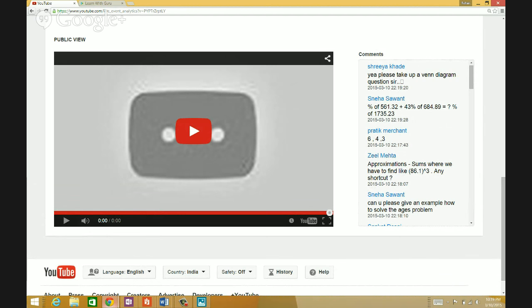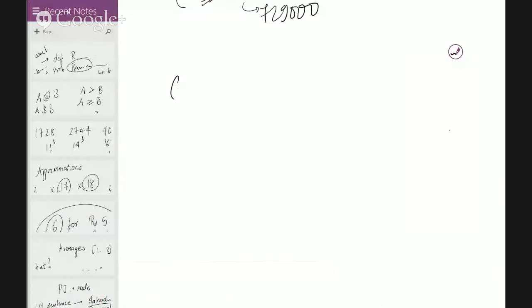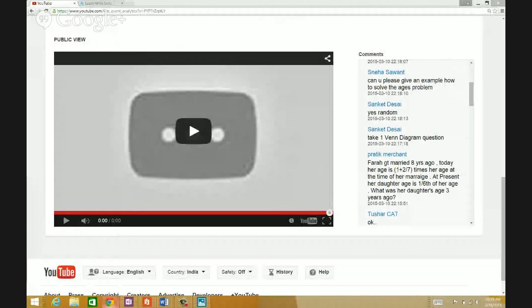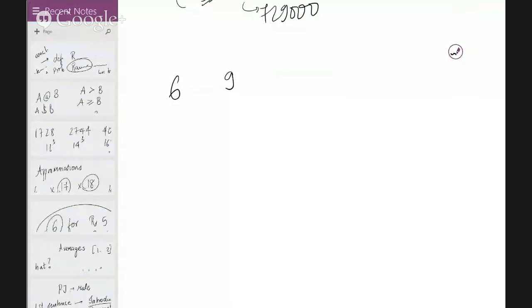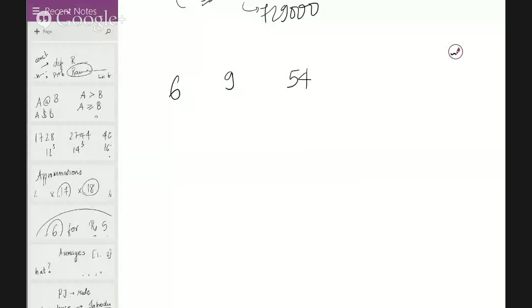So 643, if it's the daughter's age, let's say I have 6 as the daughter's age 3 years ago. That's what this question asks. So if it's 6 three years ago, right now it's going to be 9, which means right now she is 54, because at present her daughter is 1/6 of her age.